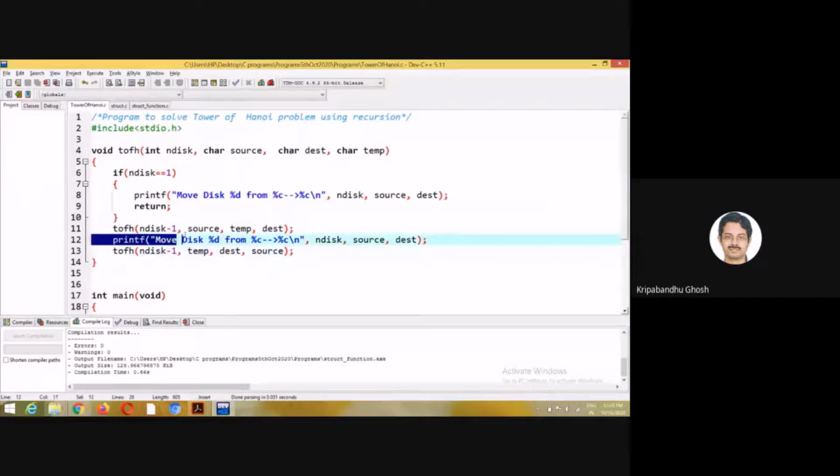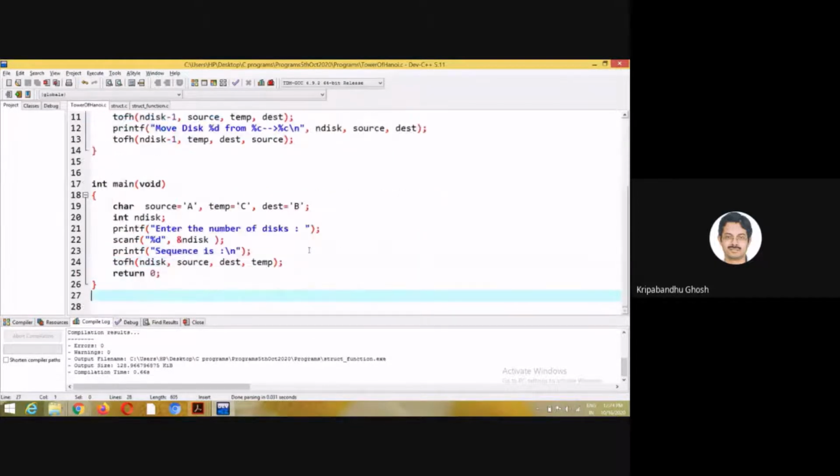Then this is the print operation, the base operation: moving the disk from source to destination. And then for the other part, number of disks minus 1 from temp to destination using source. So this is the C program to solve this problem.